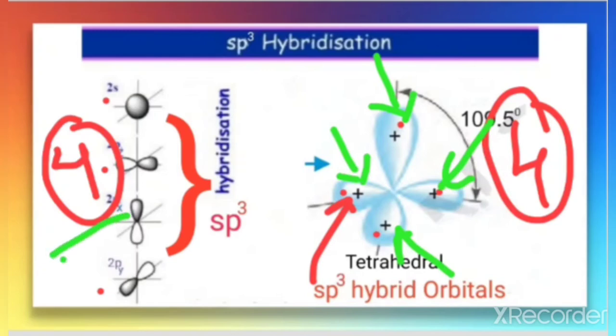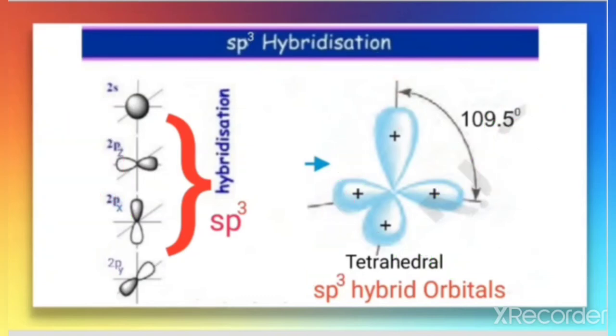So how many are combining? Four are combining. How many hybrid orbitals are formed? Four hybrid orbitals are formed, which are called sp3 hybrid orbitals. In this case, they occupy a tetrahedral geometry in which the angle is 109.5 degrees. It's a three-dimensional structure, that is, a tetrahedral structure. So this is about sp3 hybridization.